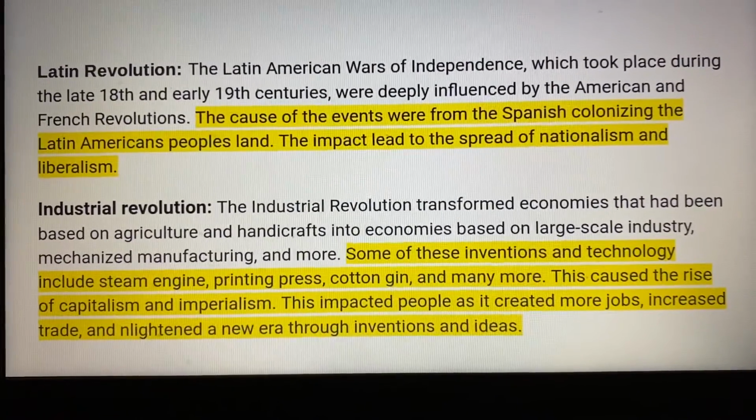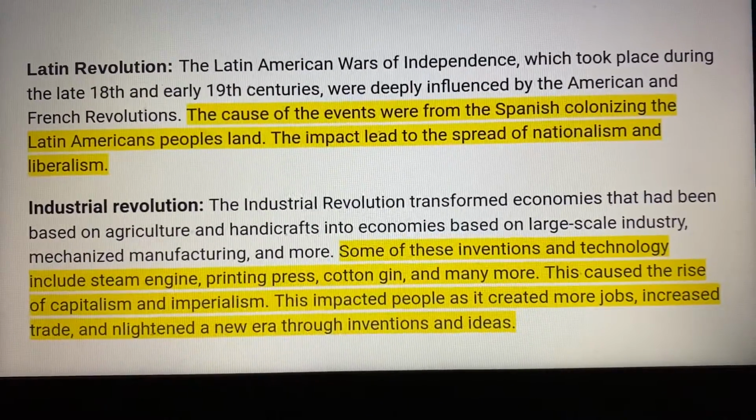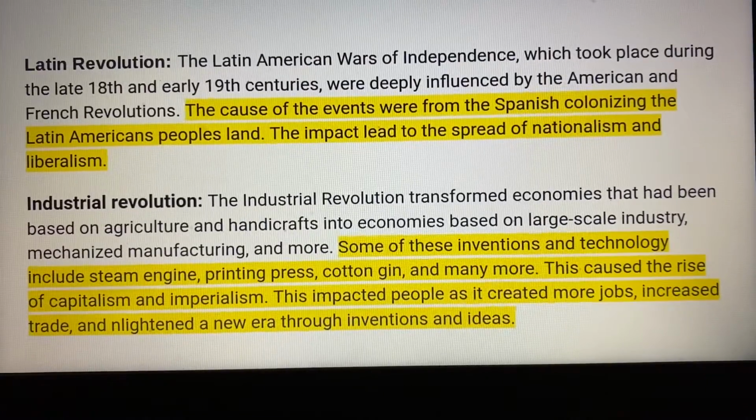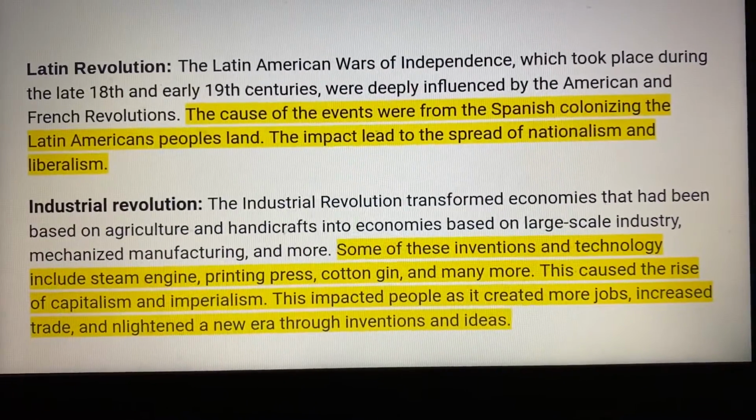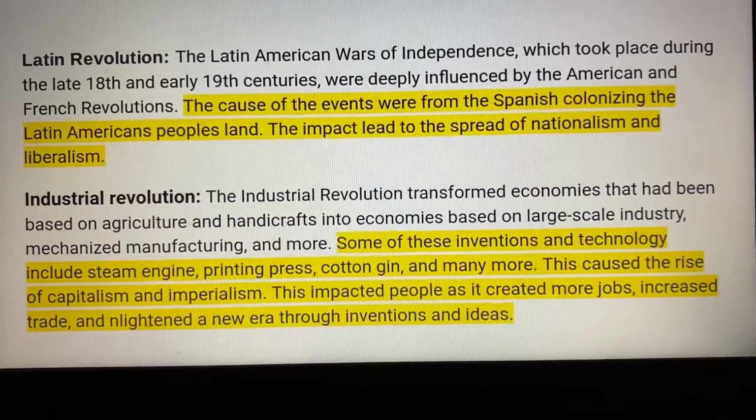Latin Revolution. The cause of the events were from the Spanish colonizing the Latin American people's land. The impact led to the spread of nationalism and liberalism.